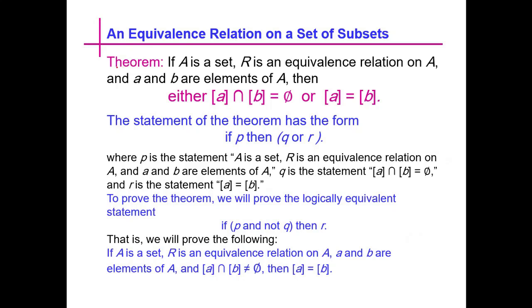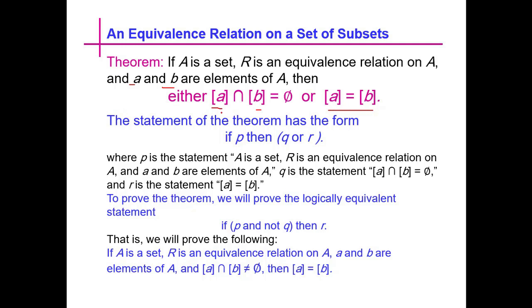Now we prove a theorem related to the equivalence relation on a set of subsets. If A is a set, R is an equivalence relation on A and a, b are elements of A, then either the intersection of these two classes will be phi or these classes will be equal.